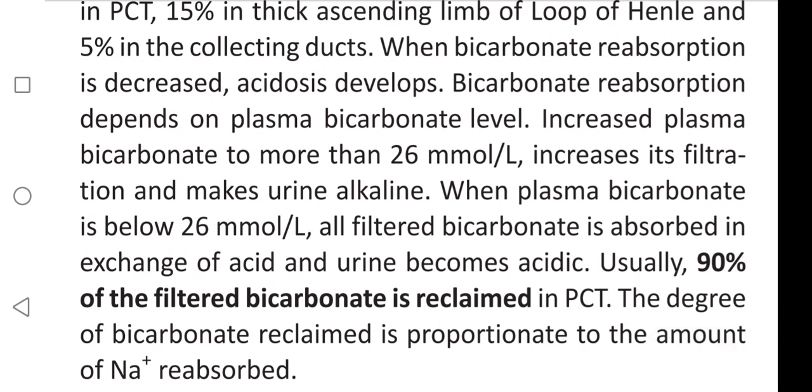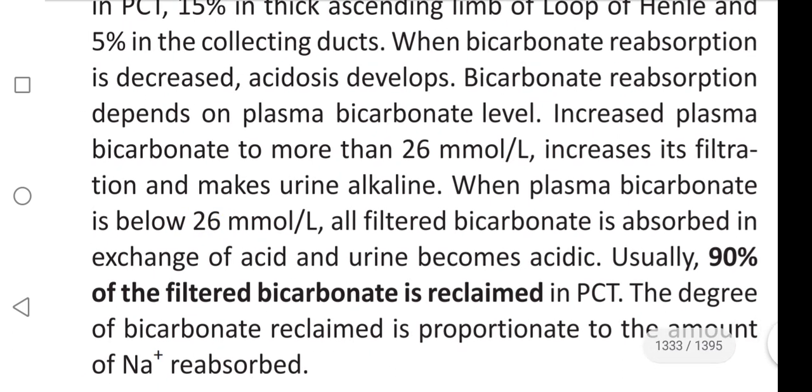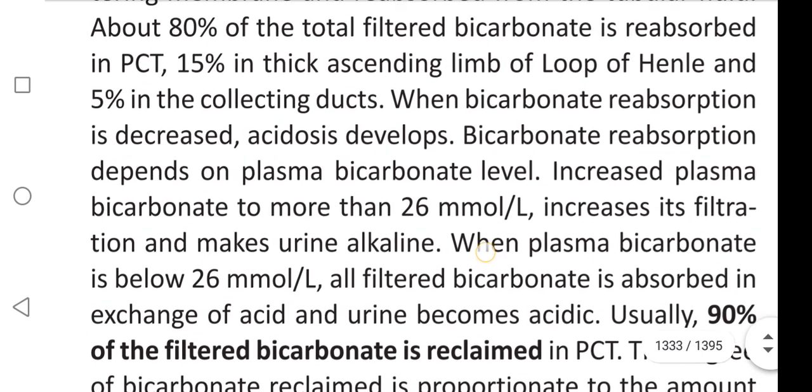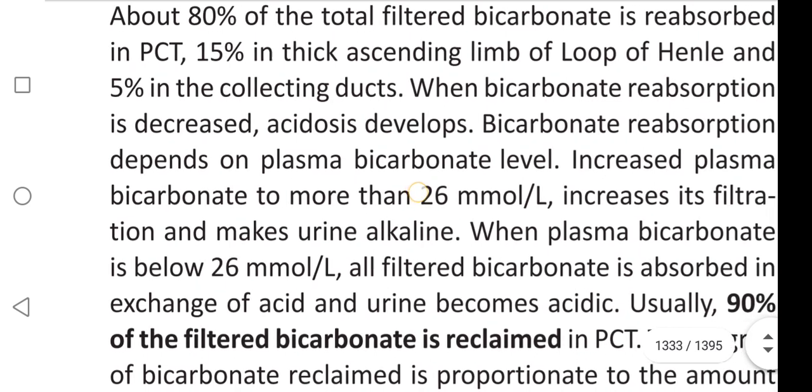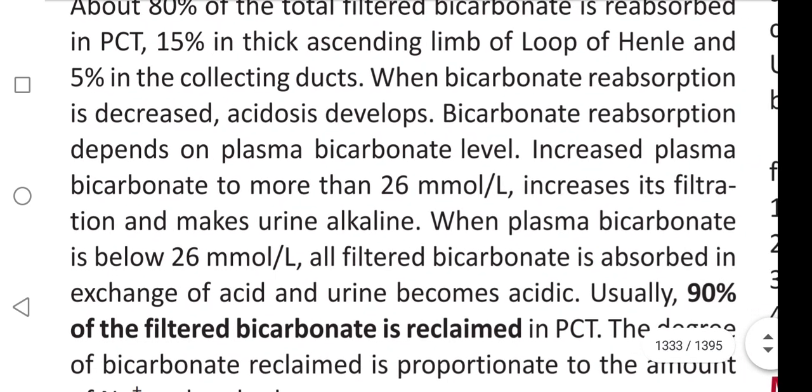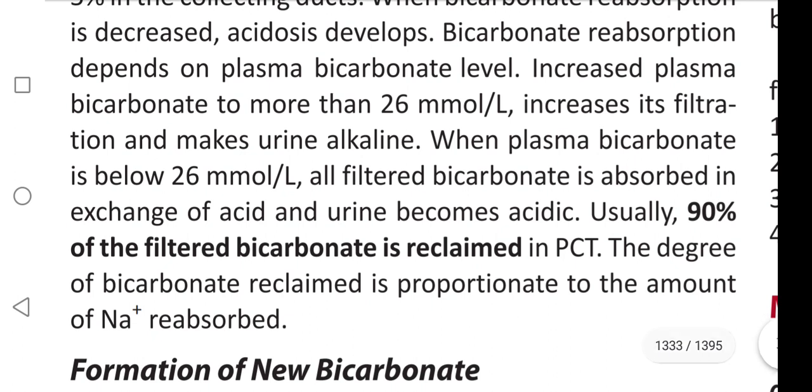If the bicarbonate level is below 26 millimole per liter, it causes acidic urine, and when the bicarbonate level is more than 26 millimole per liter, it causes alkaline urine.